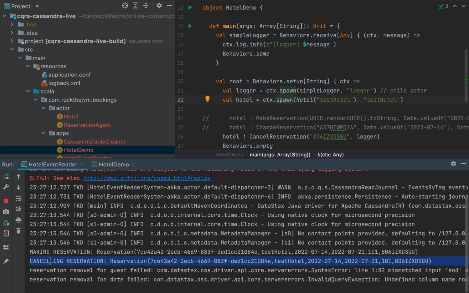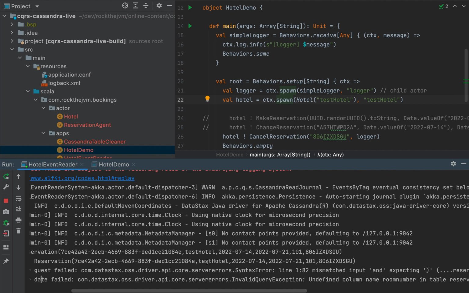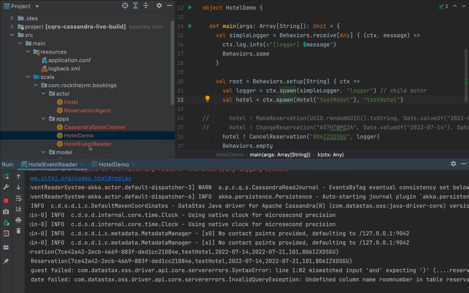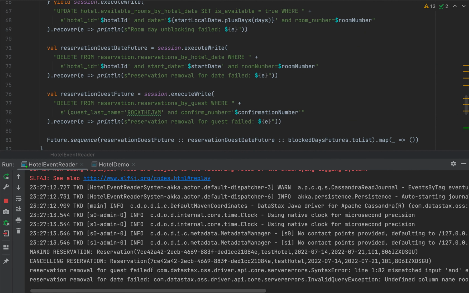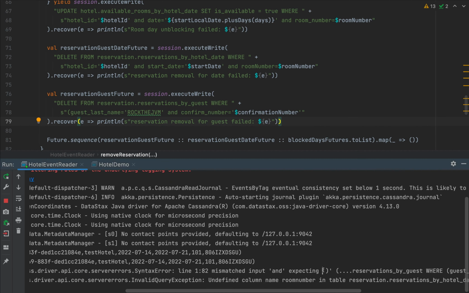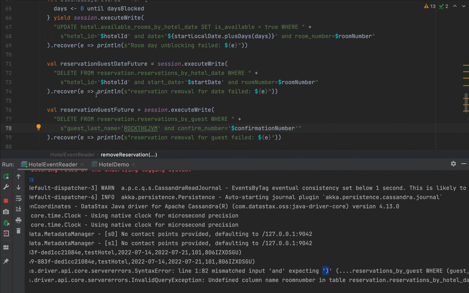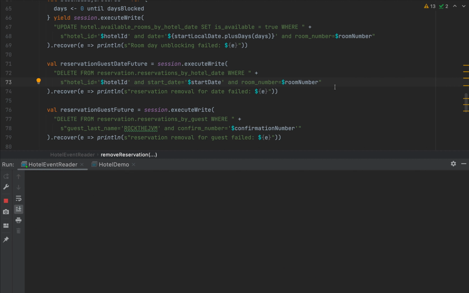And notice that we now have canceling reservation for this particular confirmation number. But the reservation removal for guest and for date failed. Again, a syntax error. Let's go back to the hotel event reader and understand what went wrong. So the one for the guest failed, which is the second one, because we have a mismatched input and expecting empty paren. I'm going to remove this parenthesis. It's probably a token from the last one. And the other one says undefined column name room number because I'm used to this camel case instead of the Python case. Let's try running the application again, and we should see a cancellation.